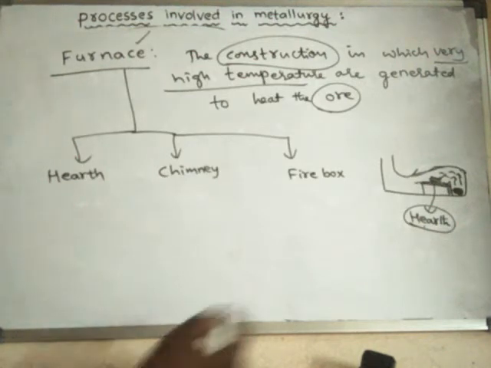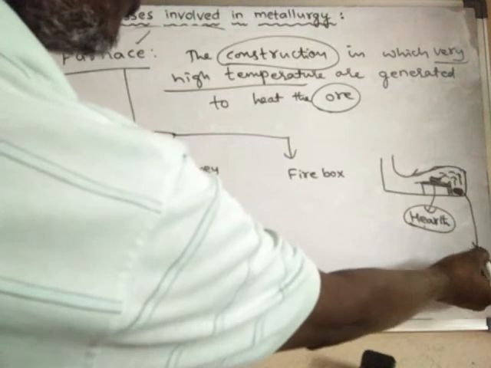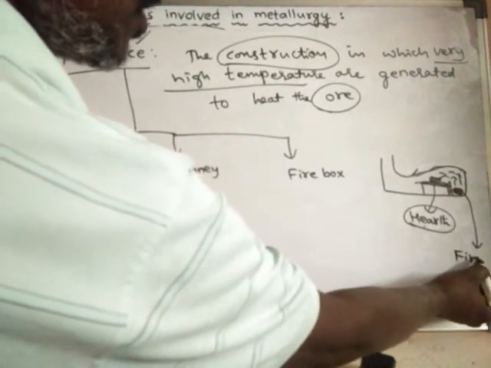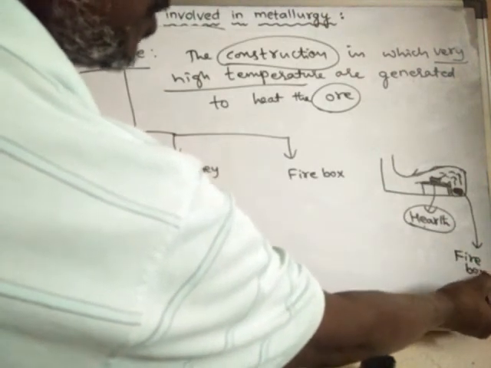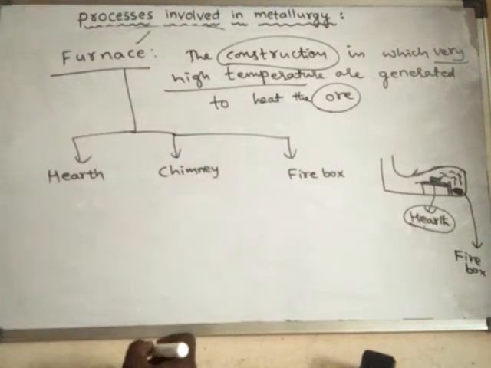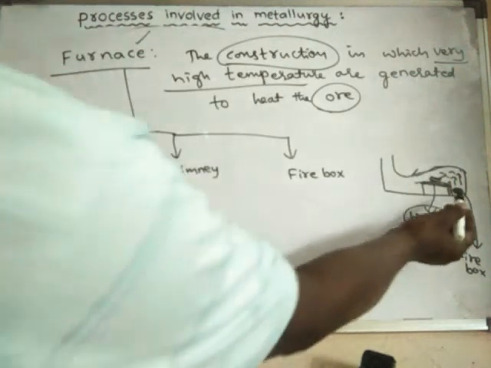Next, what is the firebox? Inside the firebox, the fuel is burnt and a large amount of heat is generated.